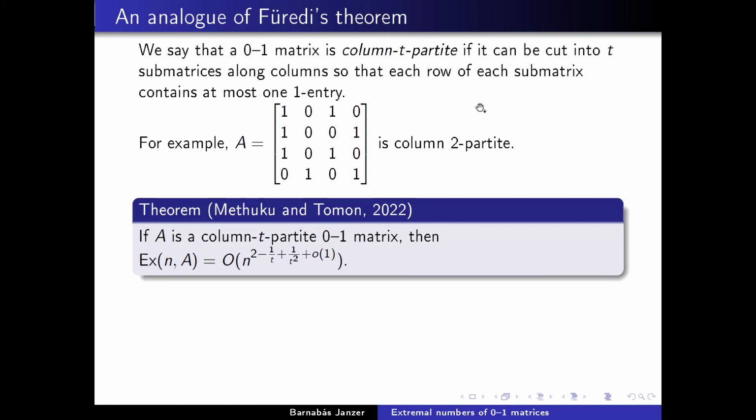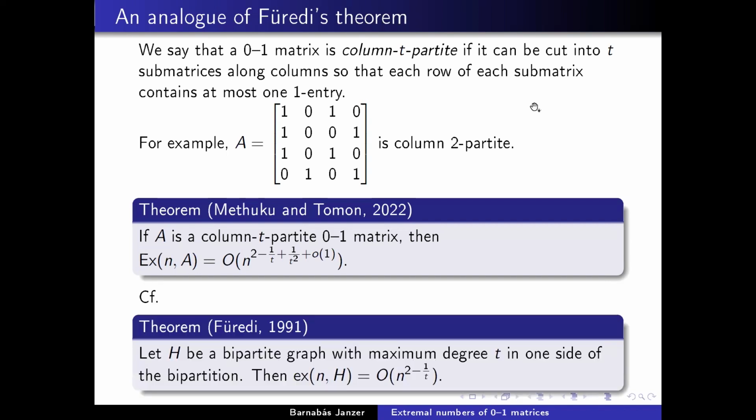So this is kind of like an analog of Füredi's theorem, which said that if you have a bipartite graph where every vertex on one side of the bipartition has degree at most t, then the extremal number is n to the 2 minus 1 over t. But there are two major differences here.